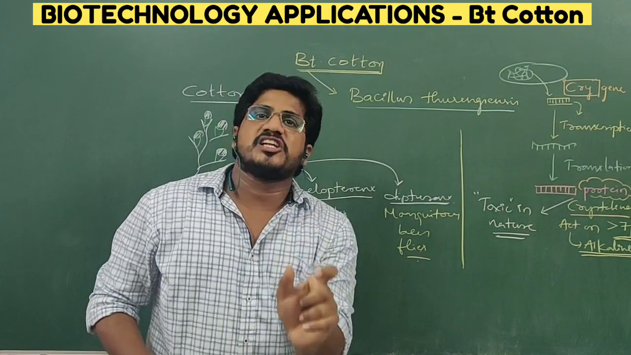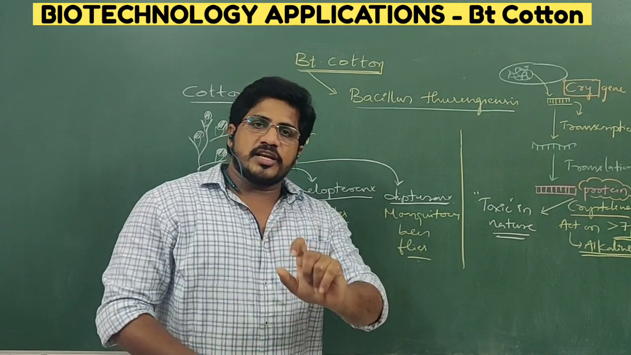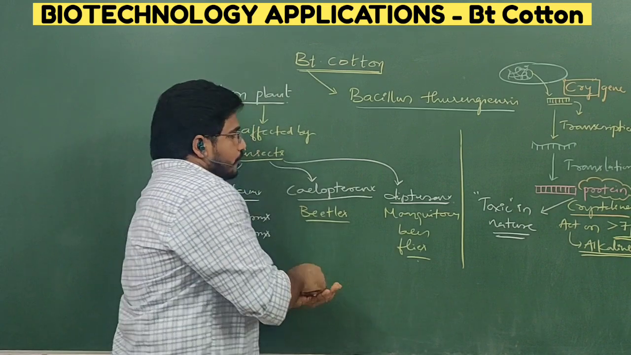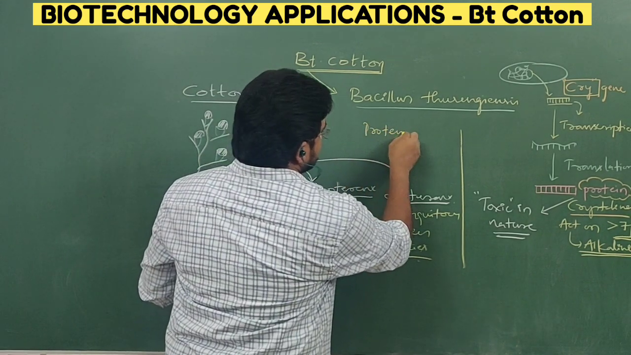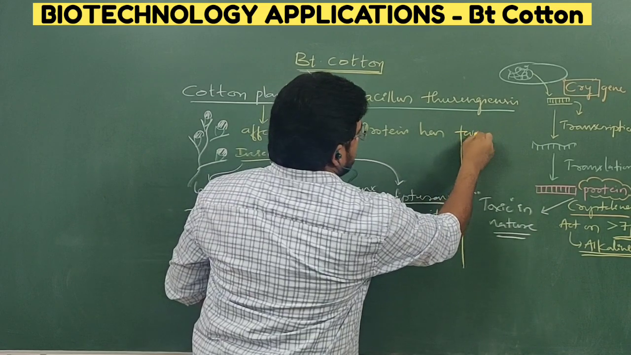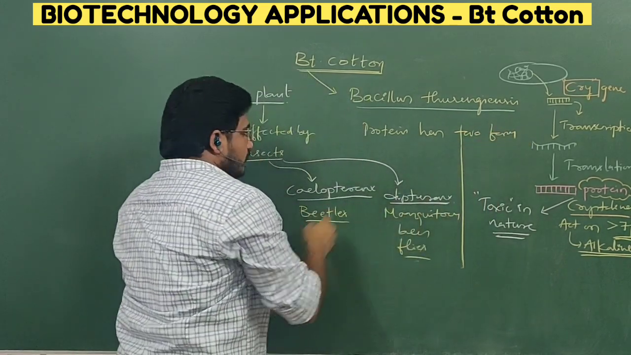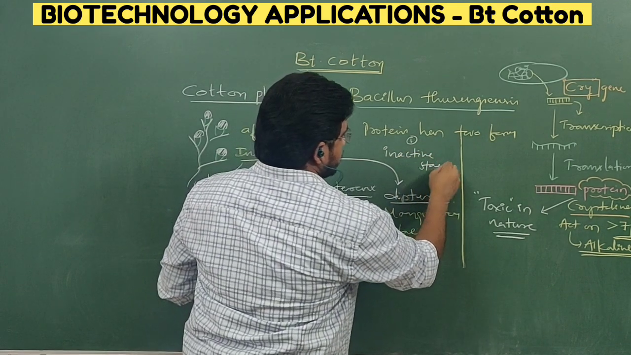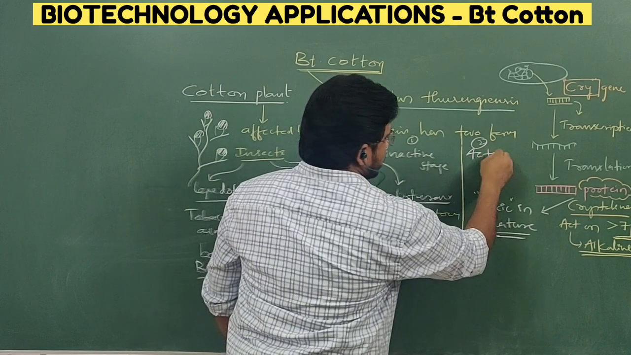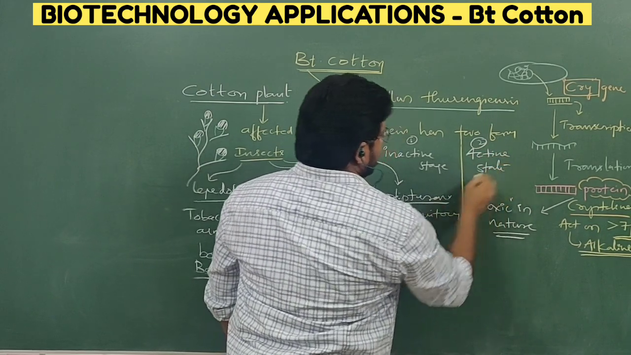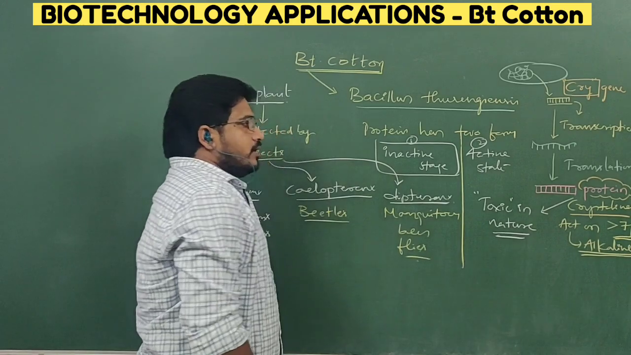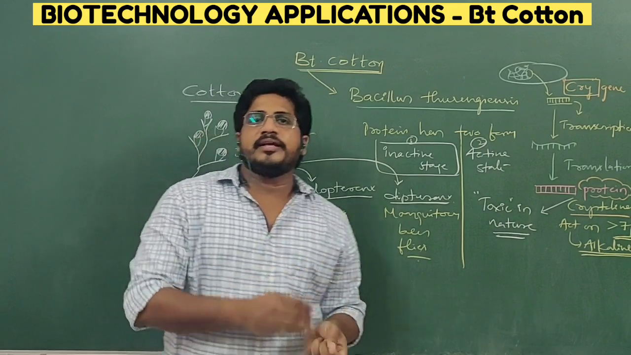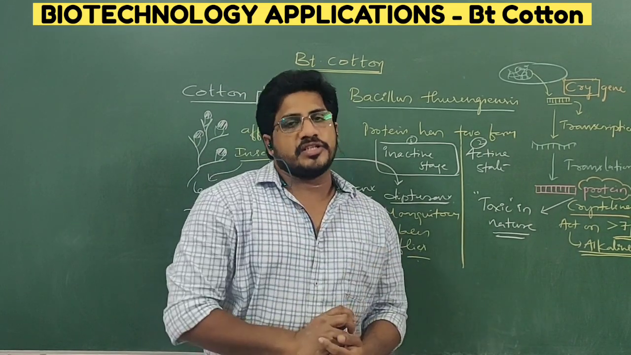that protein is only in crystalline state. Crystalline state protein is in inactive state. Very important thing. So, protein has two forms. Number one is inactive state. Number two is active state. Where is it inactive? Until it is in crystalline form, or it is in acidic medium or neutral medium, it is in inactive state.